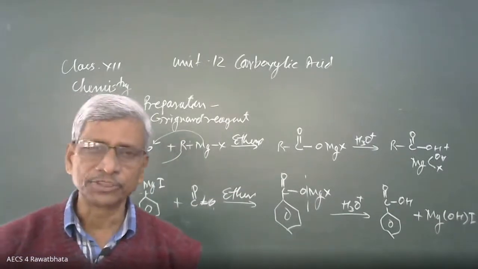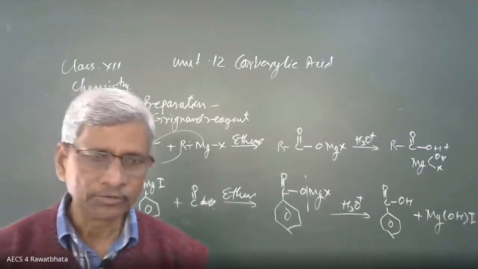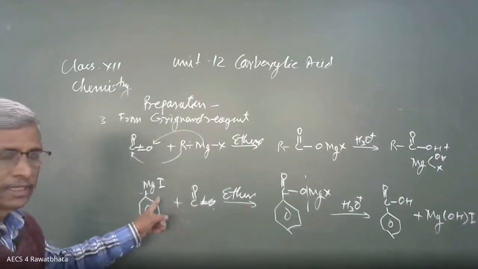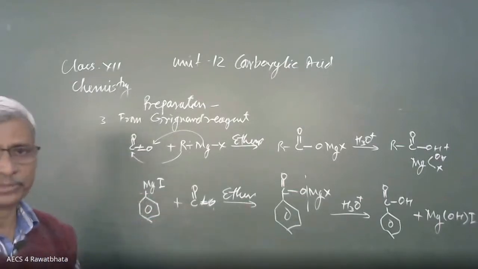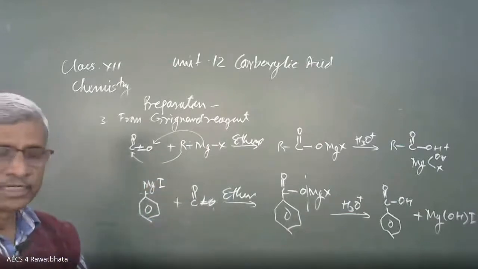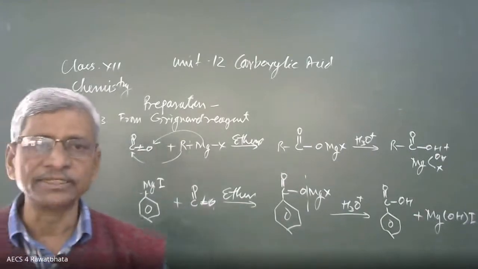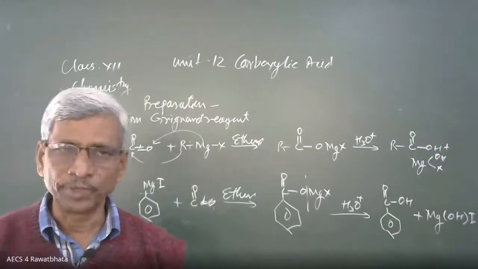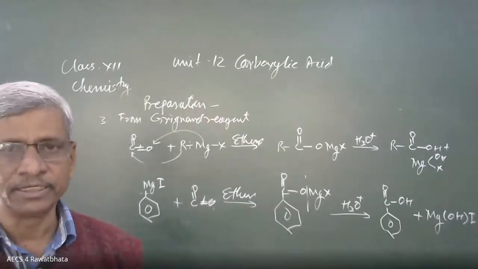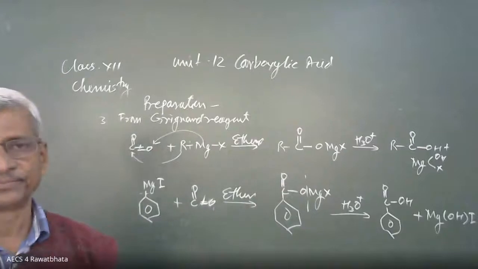Okay. If the question is how to convert chlorobenzene into benzoic acid, convert this chlorobenzene into Grignard reagent. It combines with magnesium in ether to form phenyl magnesium chloride. Then in this way we can convert chlorobenzene into benzoic acid. Chlorobenzene into Grignard reagent, Grignard reagent combines with carbon dioxide to form this intermediate, and finally benzoic acid.